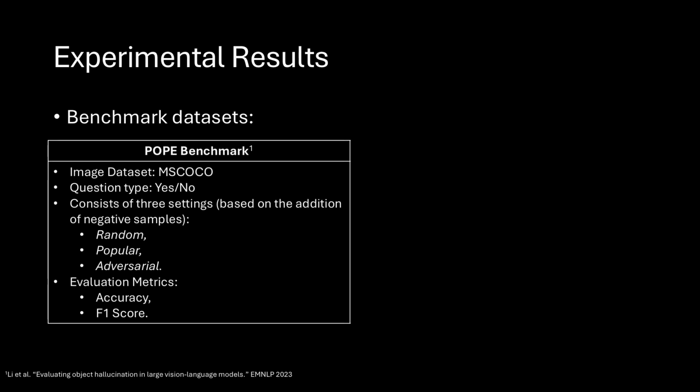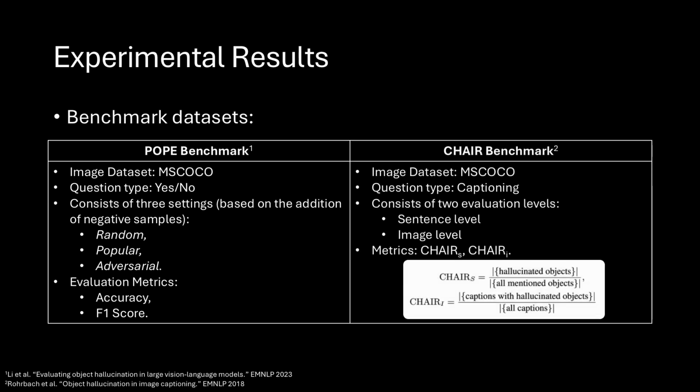To conduct experiments in our paper, we use the following benchmark datasets. First, we use the POPE benchmark, which is the visual question answering benchmark that is frequently used in investigating hallucinations in LVLMs. POPE uses questions designed as yes-no questions. It also has three different settings based on the addition of negative samples, which are random, popular, and adversarial. Next, we use the CHAIR benchmark. The questions are more about visual captioning, and the benchmark consists of two evaluation levels, which are sentence level and image level. The pertinent metrics are used, CHAIRS and CHAIRI, with the following definition.